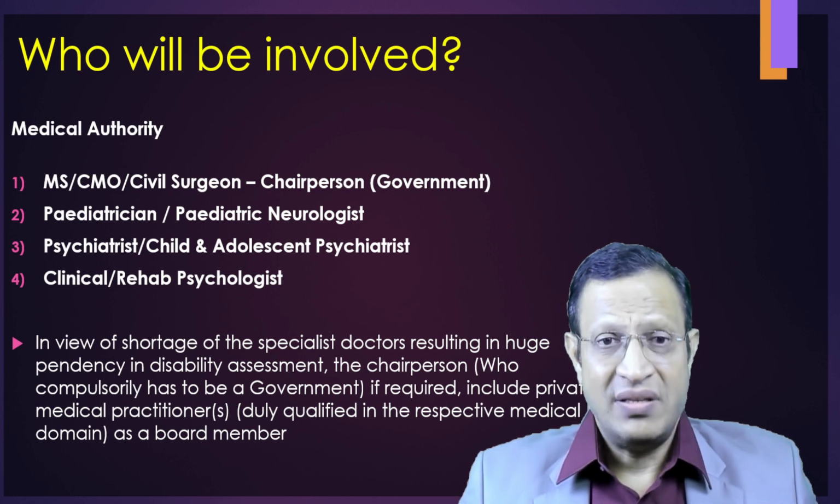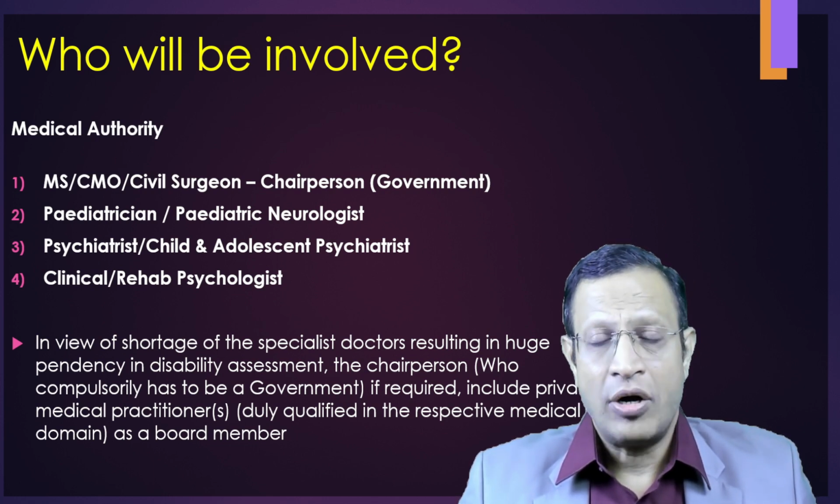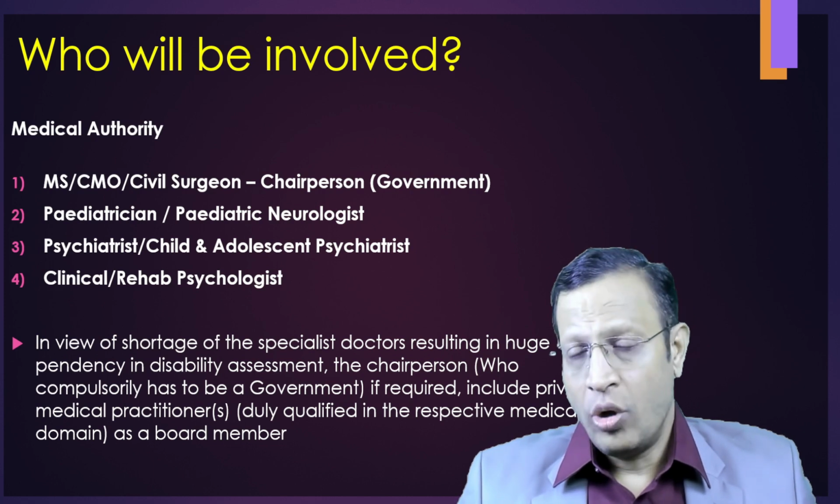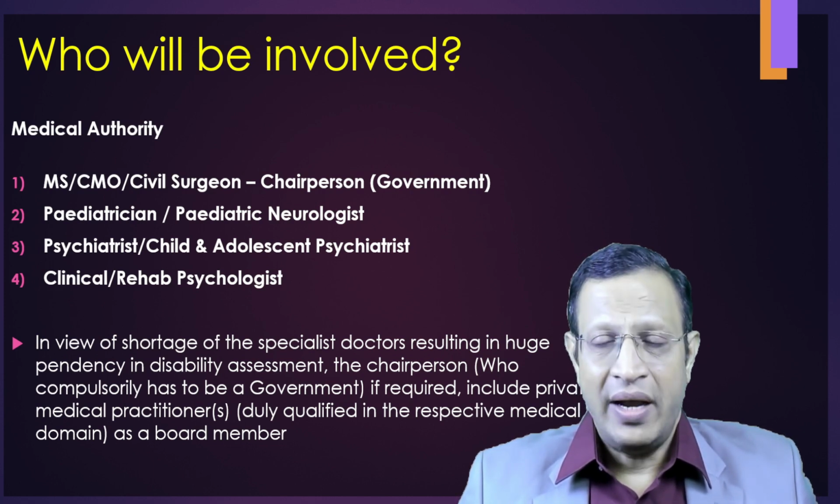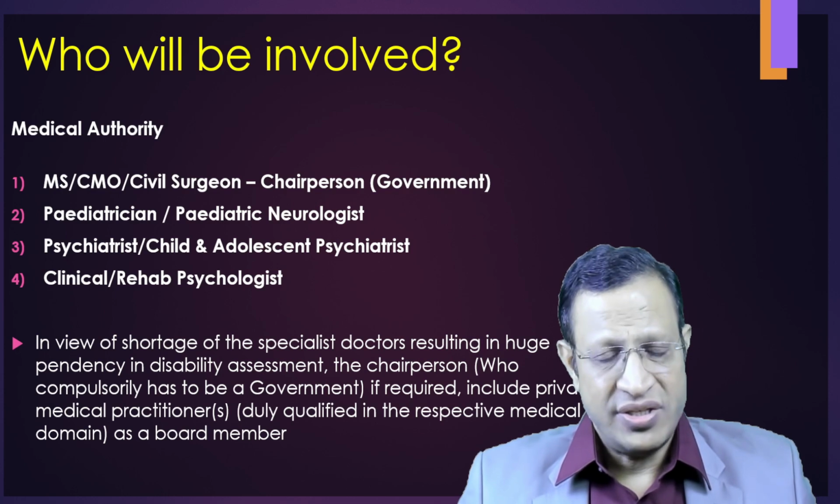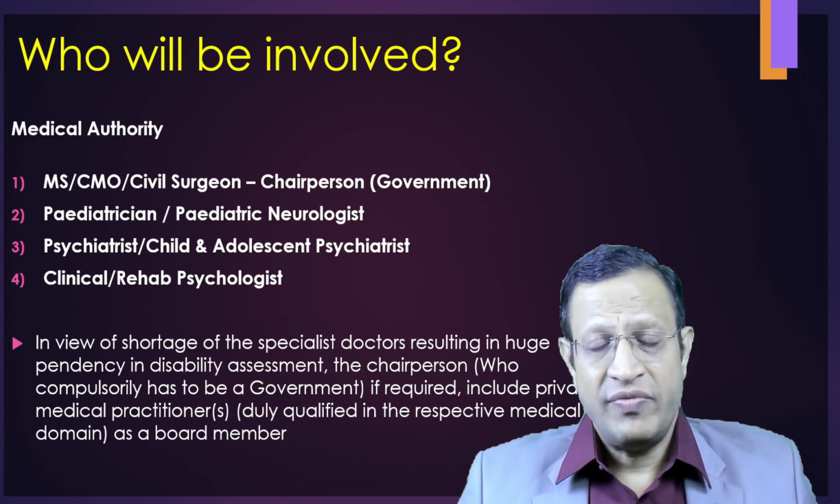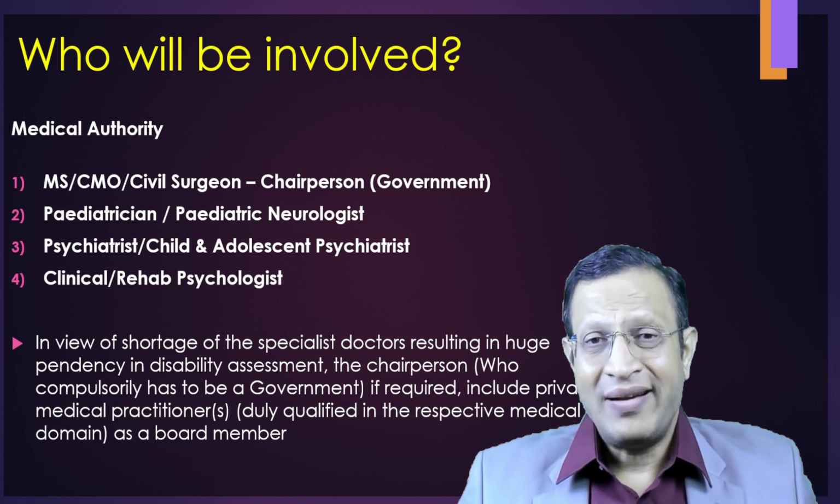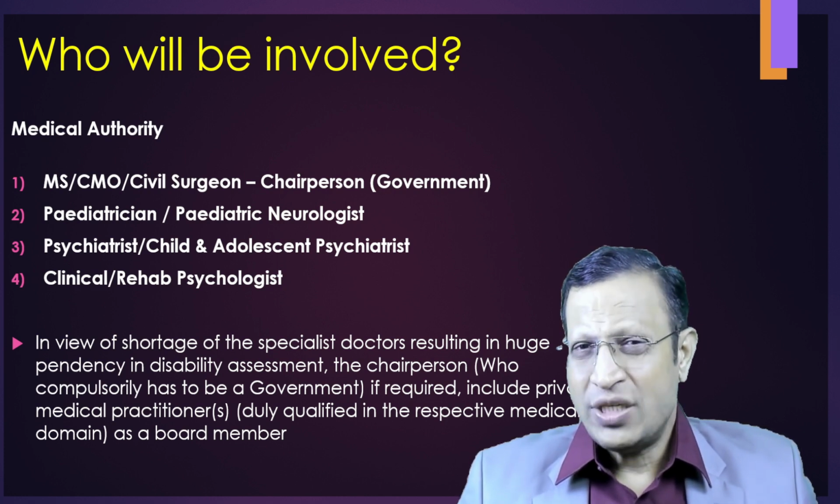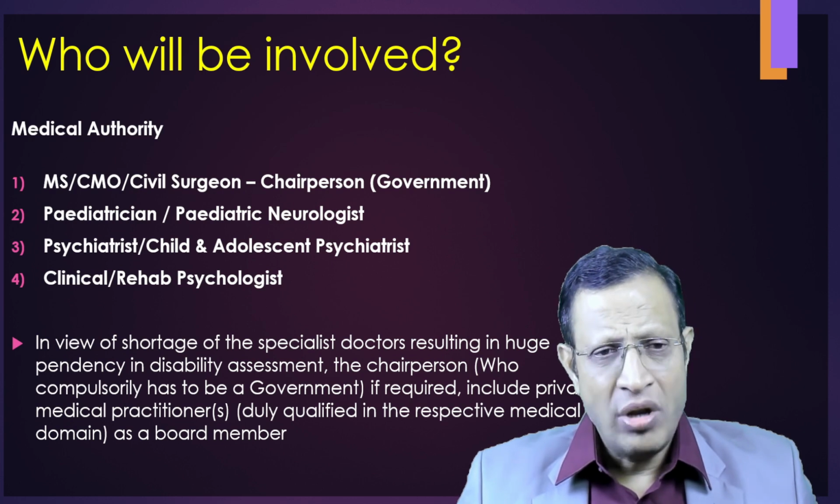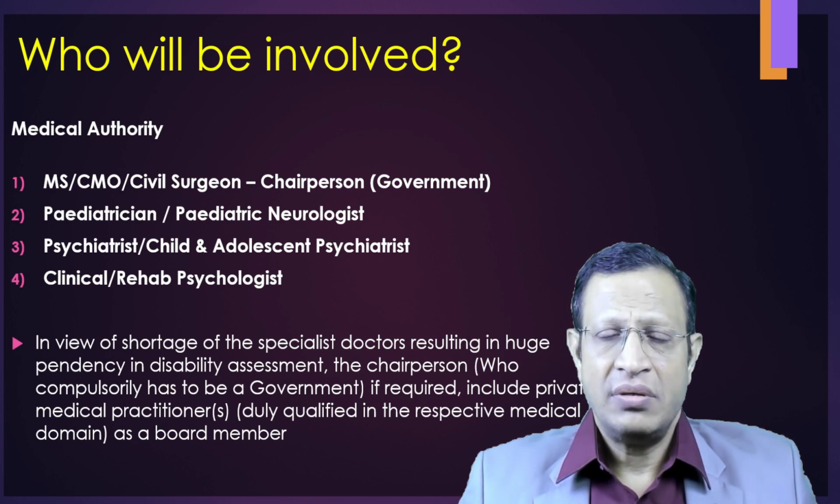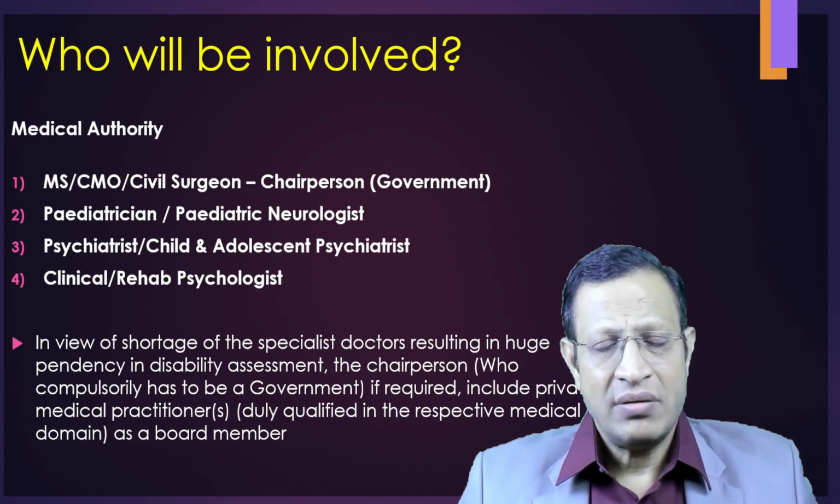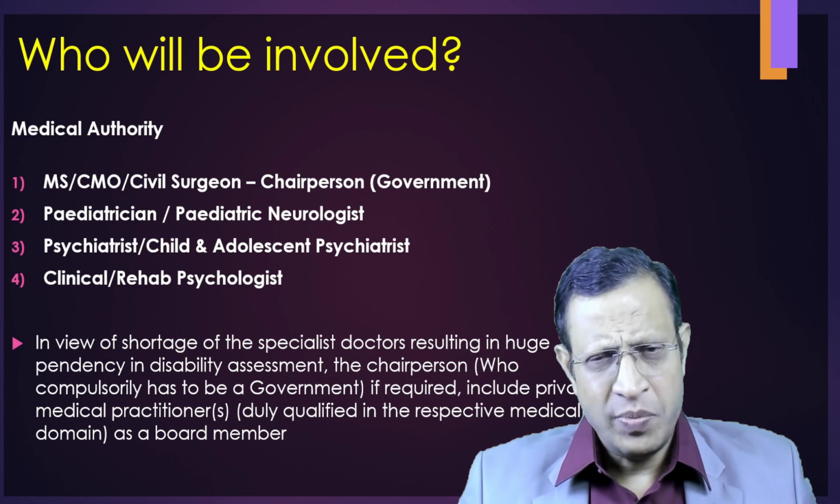Further, the psychiatrist, or the child and adolescent psychiatrist. If they're in the government, fine, or else they can be hired from the private. Similarly, the clinical and rehab psychologist. This notification is very flexible with regard to having the chairperson from the government and the rest can be hired because, as we know, these pediatric neurologists, pediatricians, child and adolescent psychiatrists, and psychiatrists are very rare species in India.